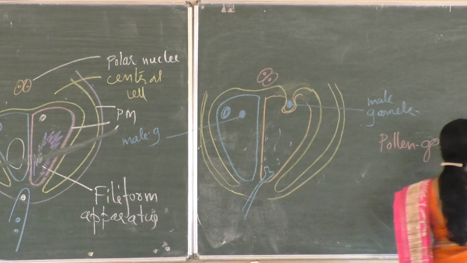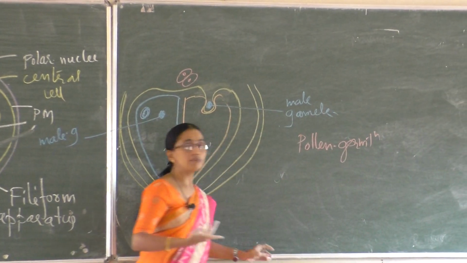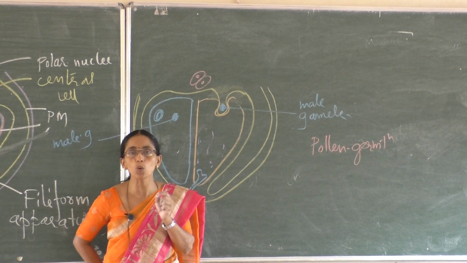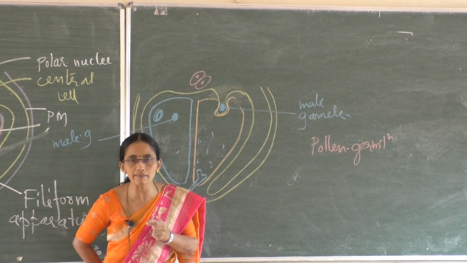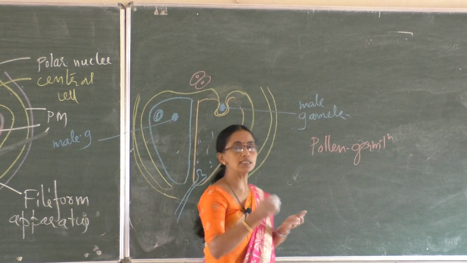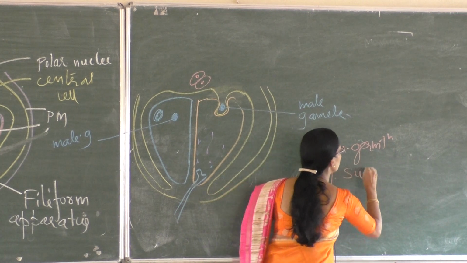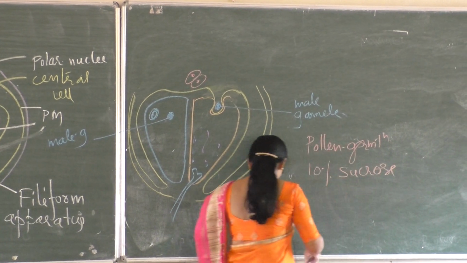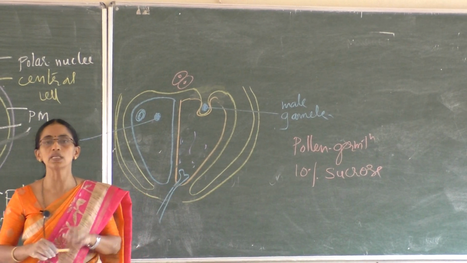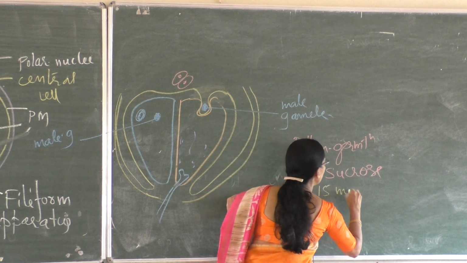Even we can study this pollen germination in the lab. We have to take the pollen grains of commonly available flowers like Crotalaria, Vinca, and we have to dust them in a drop of 10% sucrose solution and keep for 10 to 15 minutes.